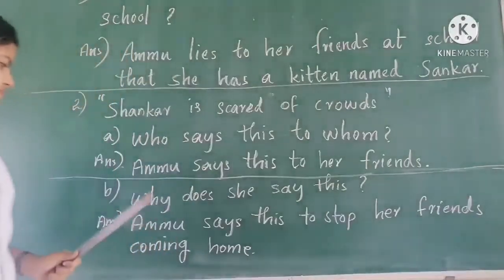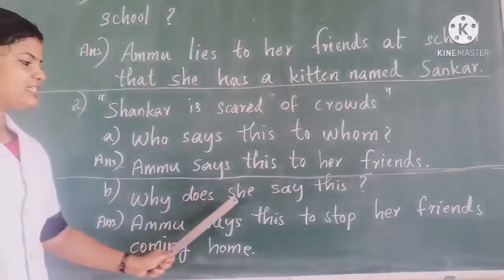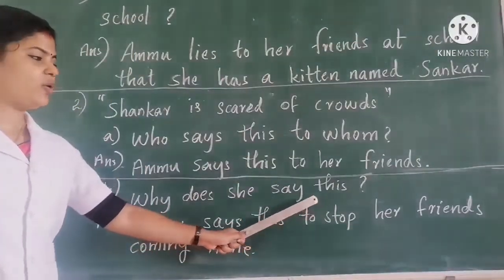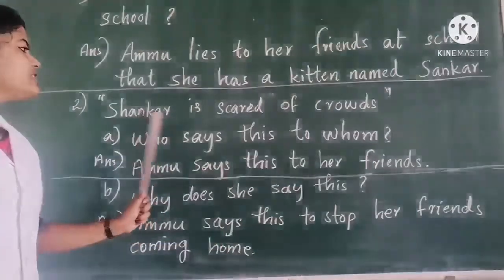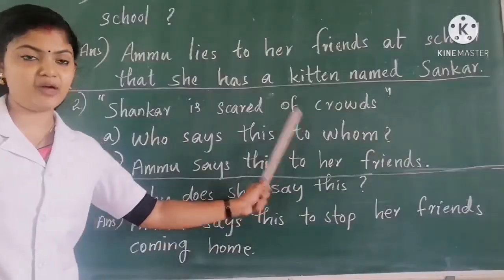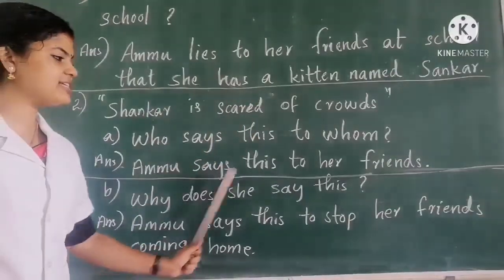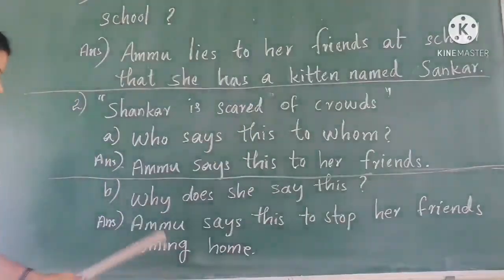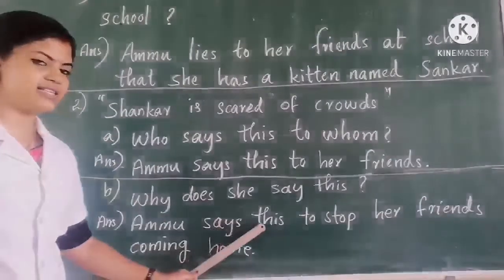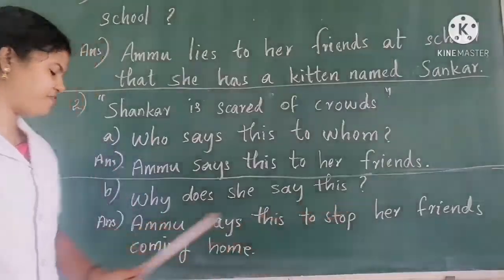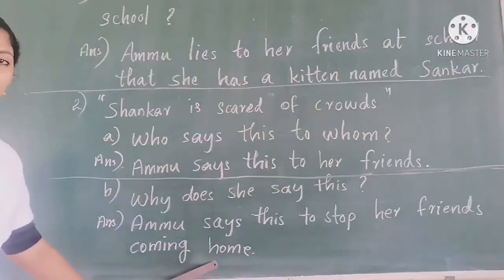Next question. Why does she say this? Okay, so this is the dialogue. Shankar is scared of crowds. Ammu says this to her friends. Why does she say this? Answer. Ammu says this to stop her friends coming home.